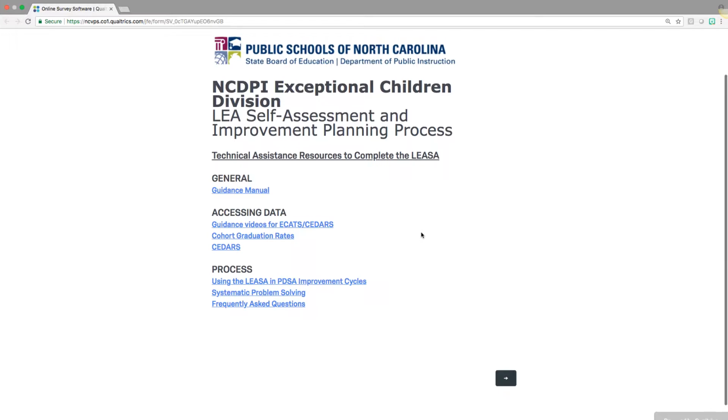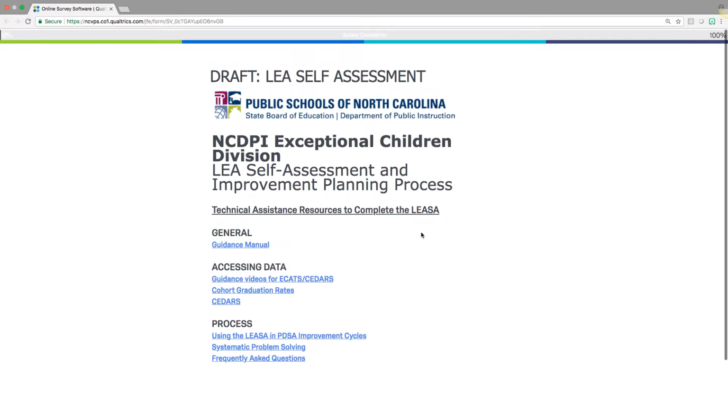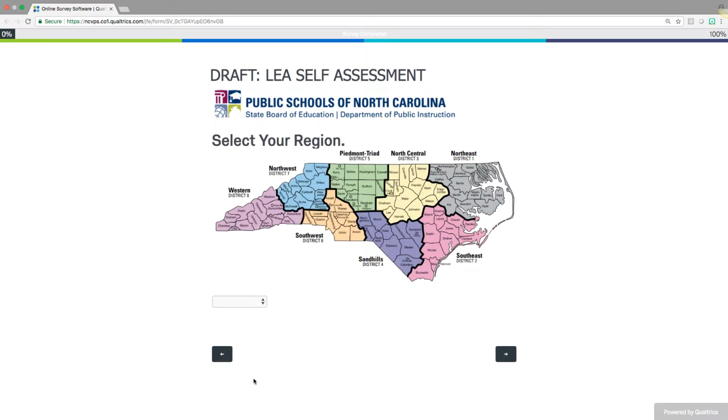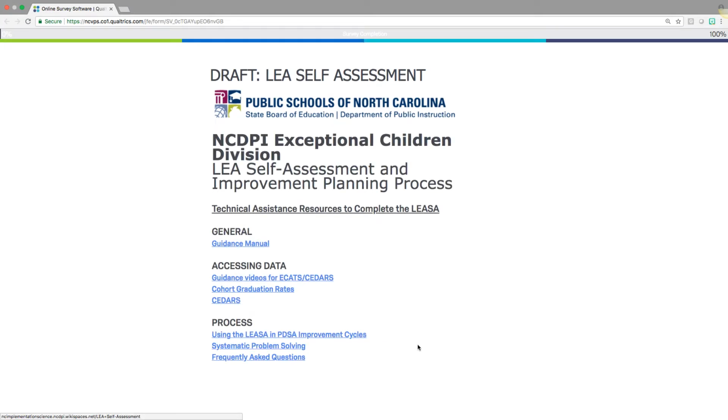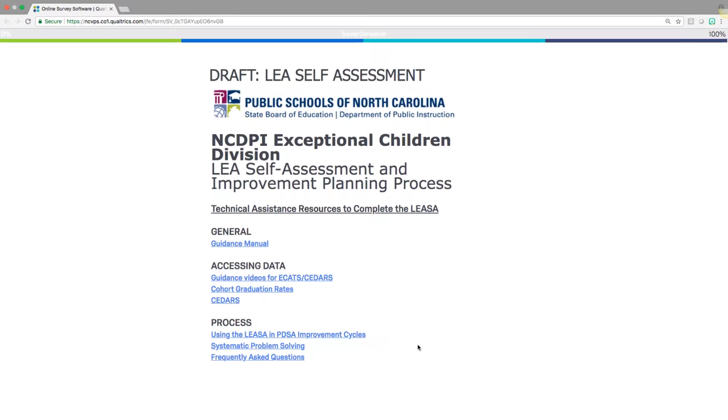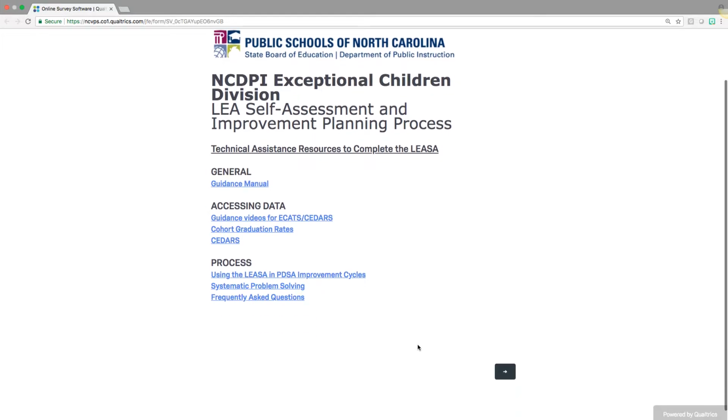Instead of Excel, the platform this year will be called Qualtrics. You can see that there is navigation of this platform on the bottom in the form of arrows pointing in forward and back directions. So you will be able to navigate in both directions on this tool at any point in time. In addition, you can start and stop within this platform.